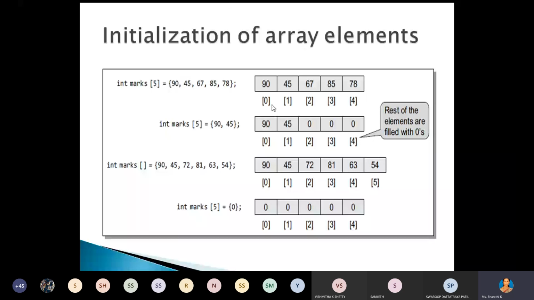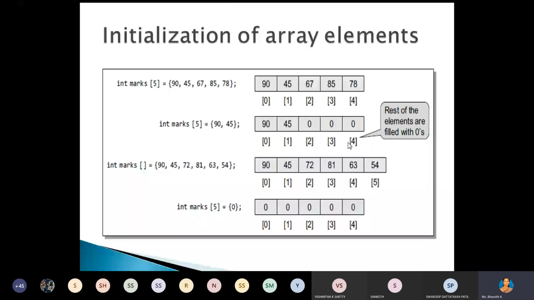Another method, int marks of 5: data type is int, array name is marks, size is 5, but we are initializing only 2 values. Suppose we have fewer than 5 values, it will just initialize those values in the first locations. Here 90 it will initialize in the 0th index, again 45 it will initialize in the first index, and the remaining places it will just consider as 0. We don't have the value to store in those locations, but size is 5, so the compiler will put 0 in the remaining locations, right?